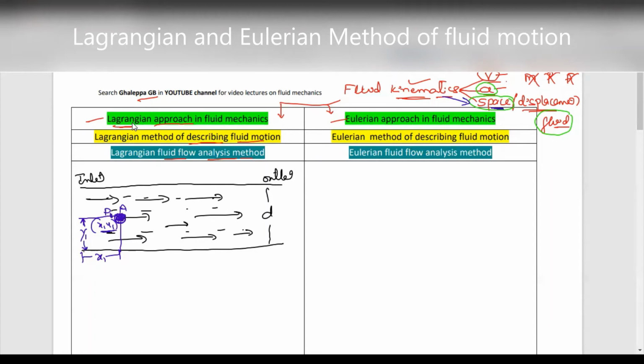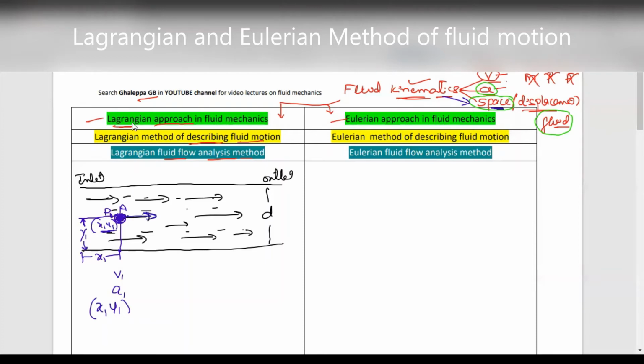Then what is the velocity of this fluid particle A at point 1? That is v1, and the acceleration is a1. Similarly, the space coordinates are x1, y1, the point where the fluid particle is located. Now, after some time, this fluid particle A will move from point 1 to point 2.